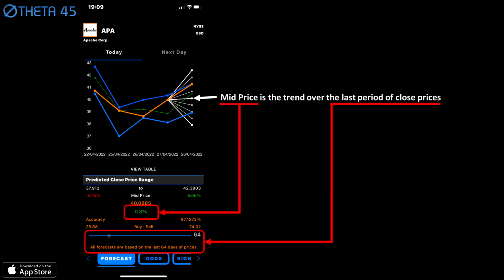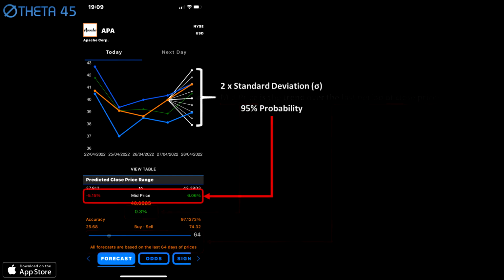The mid price indicates the trend of the period of prices used in the forecast. And in theory, there is a 95% probability that the stock will close between the predicted range.